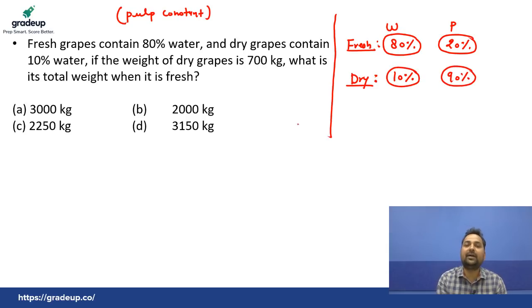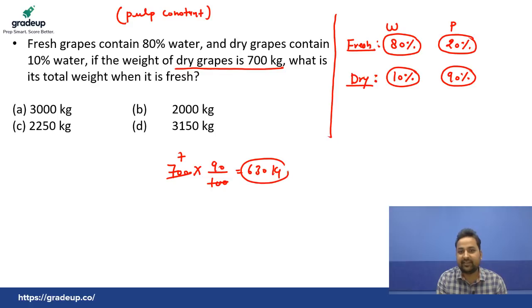But the weight of dry grapes is 700 kilograms, so 700 kilograms consists of 90% pulp. Cut the 100 with 7, 9 sevens are 630. That means in dry grapes 630 kilograms is the pulp, yes or no?